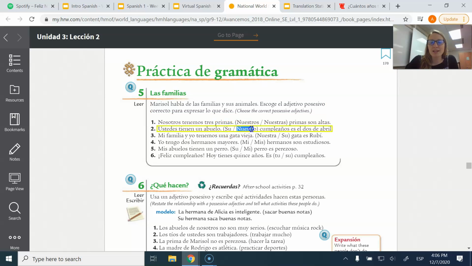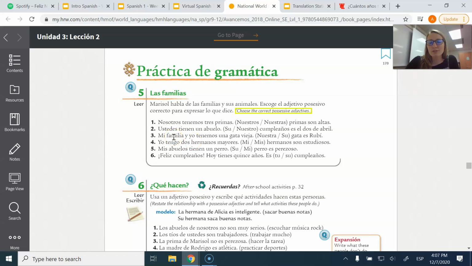So I would not say our birthday, right? Because we're probably not all quadruplets. I would say his birthday is, right? Su cumpleaños, his birthday. Now you might say, well, don't we need to match it with cumpleaños because it ends in an S? I like what you're thinking, okay? But birthday is really a singular noun, right? Your birthday is singular. It's one day. Cumpleaños. That's kind of a tricky word.